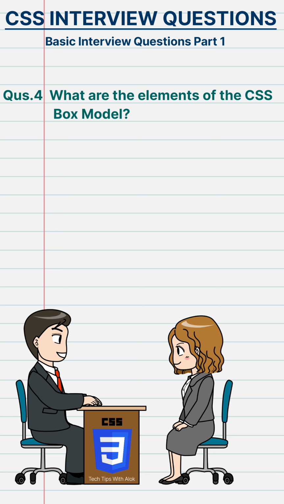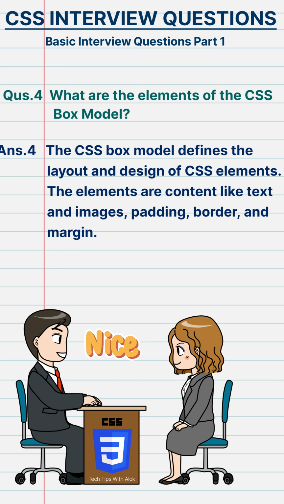What are the elements of the CSS Box Model? The CSS Box Model defines the layout and design of CSS elements. The elements are content, like text and images, padding, border, and margin.